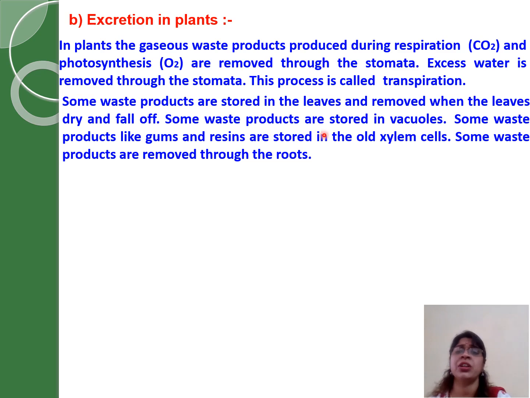Some waste products are stored in the vacuoles of the plant cell. Some waste products like gums and resins are stored in the xylem cells. They are also removed from the bark, you can see. Some wastes are removed through the roots. So basically the excretory organs of the plants are stomata, leaves, vacuoles, xylem cells and roots. Okay, so this much is in the chapter.